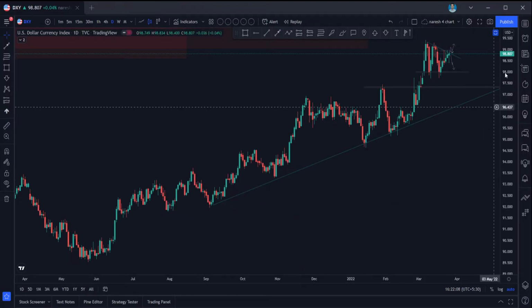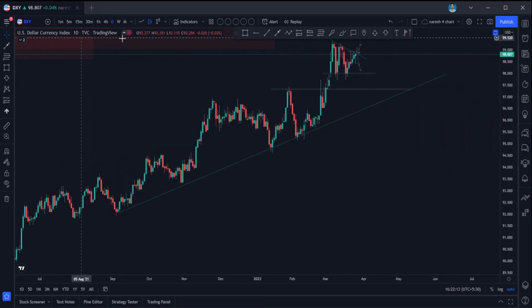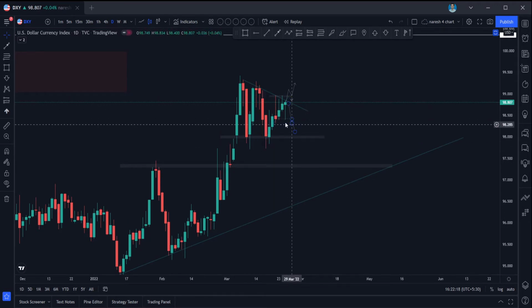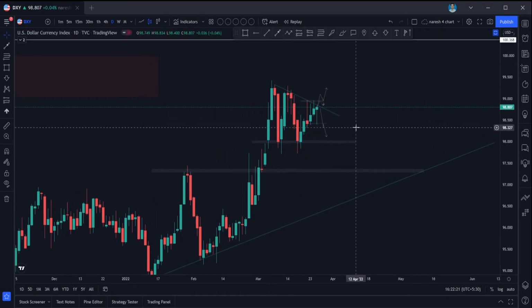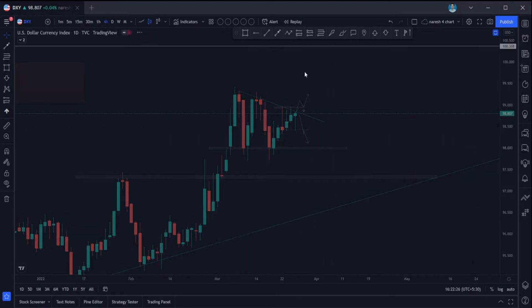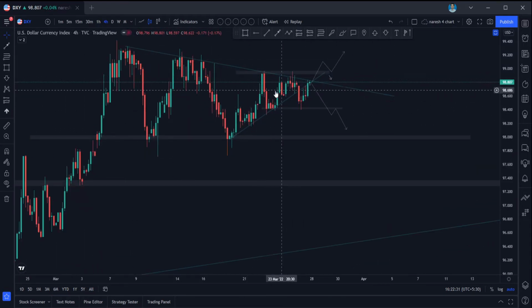And let's hop into today's video, and let's start the analysis with DXY first of all, dollar currency index. So on 1 day time frame, we can see clearly here we are in consolidation, and we're also respecting this little trend line as well here. Okay, but if we move on into 4 hour time frame, we can see here it is in proper consolidation and it is respecting this trend line as well. But what we can see here is in a small time frame it is moving higher high here, and it respected this trend line and it starts to move down, but it is not able to make lower low here.